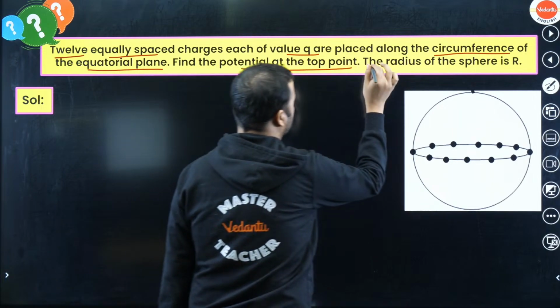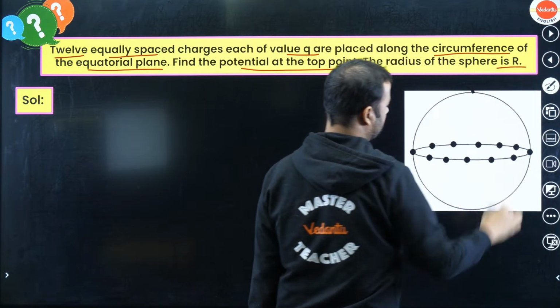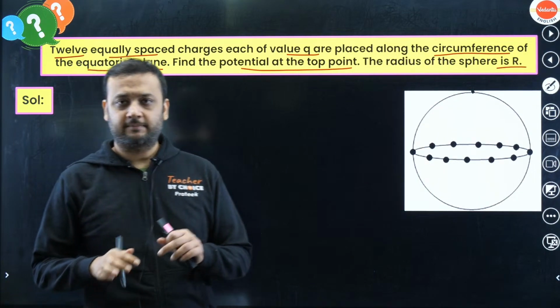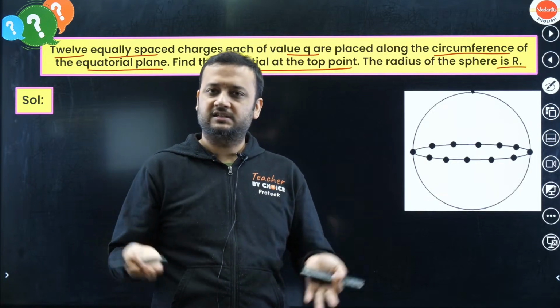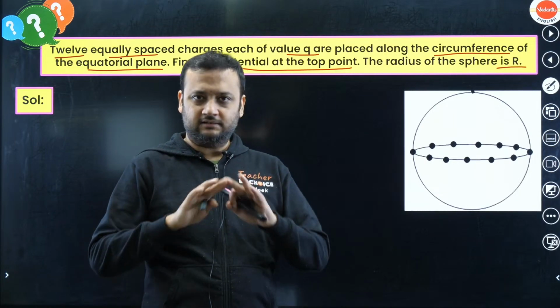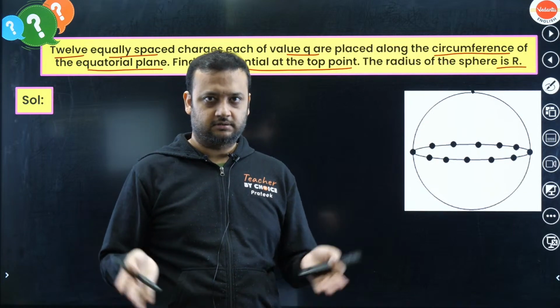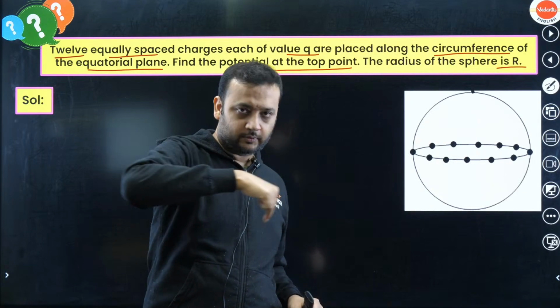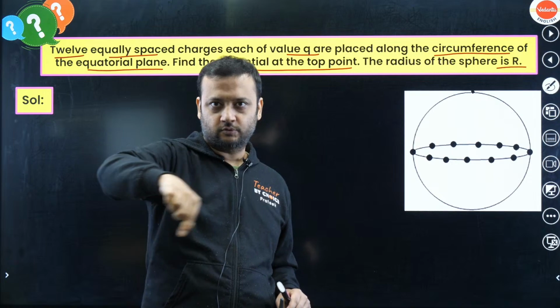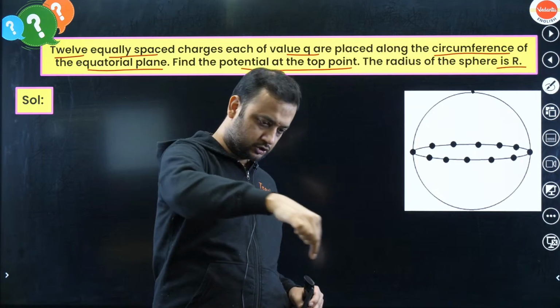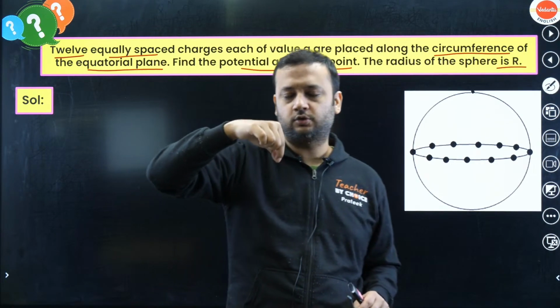Find the potential at the top point. The radius of the sphere is r. Imagine what is happening. Imagine a sphere. Assume that this is the earth. This will be the equator, and this will be the north pole.